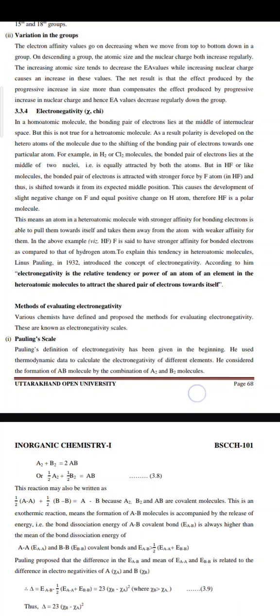Next is electronegativity. In a homoatomic molecule, the bonding pair of electrons lies at the middle of the internuclear space. But this is not true for a heteroatomic molecule. As a result, polarity is developed on the heteroatoms of the molecule due to the shifting of the bonding pair of electrons toward one particular atom. For example, in H2 or Cl2 molecules, the bonded pair of electrons lies at the middle of the two nuclei, that is, equally attracted by both the atoms.